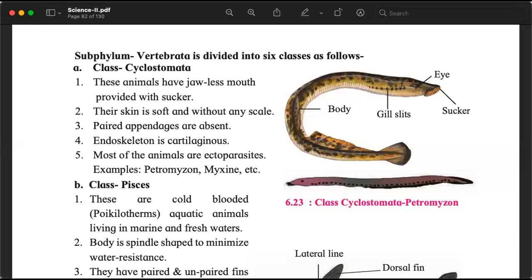This subphylum Vertebrata is divided into 6 different things. And now the things are called classes. Remember where we started? We started at kingdom. We divided the kingdom into phylum. Phylum is divided into subphylum. Subphylum is now divided into classes.